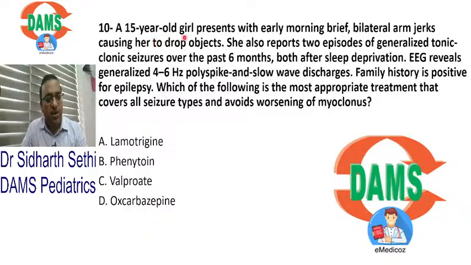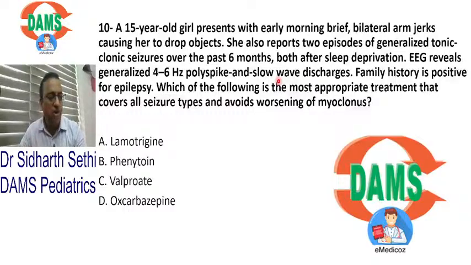Next question. A 15-year-old girl comes to you with early morning drops. She gets jerks in the morning and drops things in the morning. It all started with jerks, and then she reports that she got a GTCS seizure. Whenever she has sleep deprivation, she gets GTCS. EEG shows 4 to 6 Hertz polyspike and wave discharges. So this is juvenile myoclonic epilepsy.